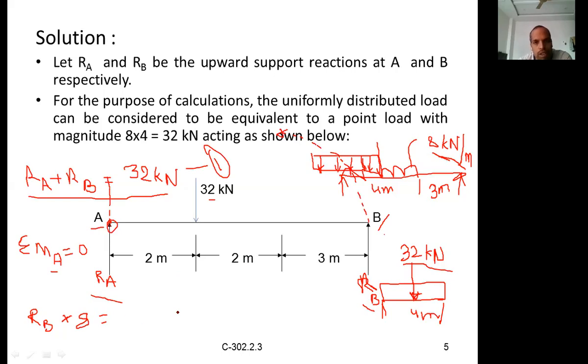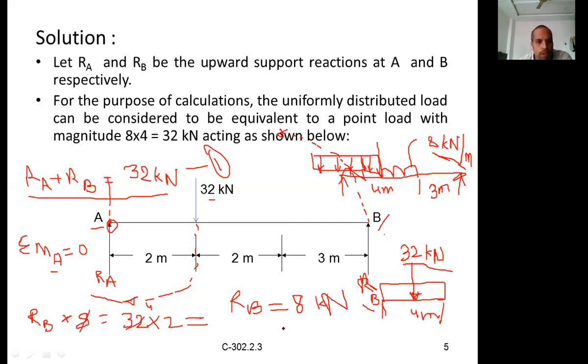Now calculate the sum of the clockwise moments. Clockwise means only one force, the load, which creates a clockwise moment. It is force into perpendicular distance: 32 into 2 meters. From this, what is RB? 8 into RB is equal to 32 into 2, so RB is equal to 8 kilonewtons.